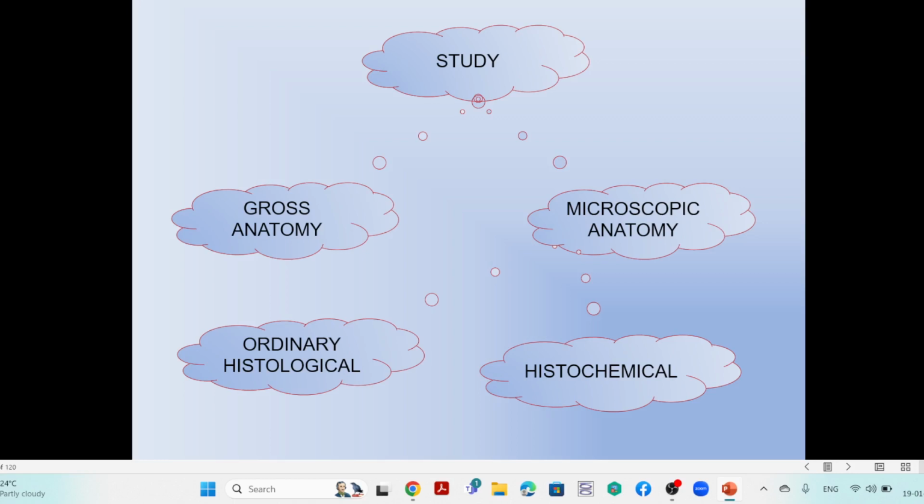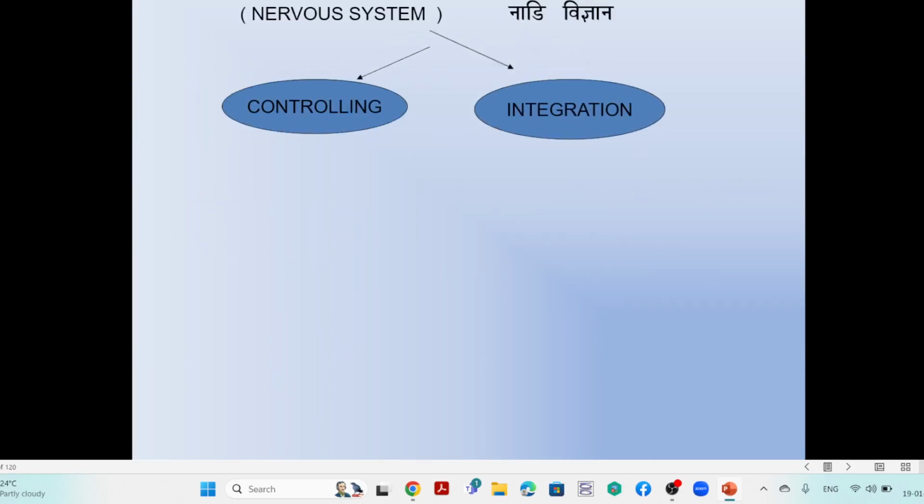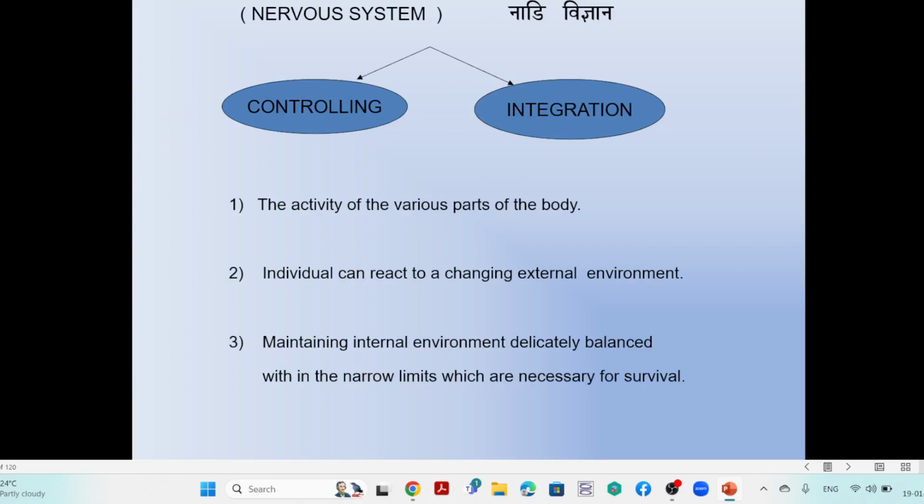But here we are concentrating on the gross anatomy. That is our basic concept and basic study. So here the nervous system has continuations or coordinations, that is communication. One is called controlling and another one is integration. So what is the controlling?